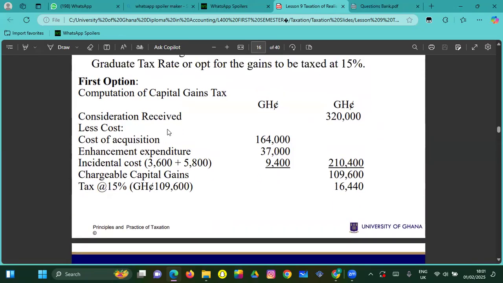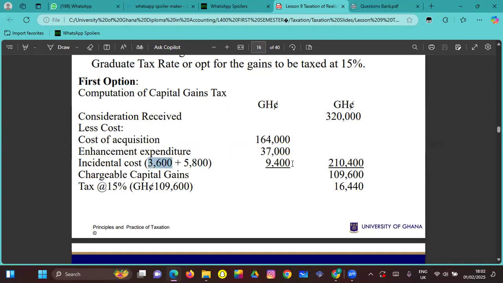So now let's look for the gain. The gain is the amount she sold the asset for, less the cost of acquisition, enhancement costs, and also the costs incurred in connection with the building. We have the incidental cost, this was the cost of disposal and the cost of the legal fees.